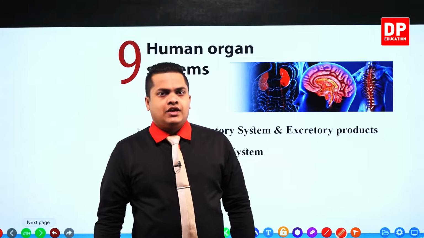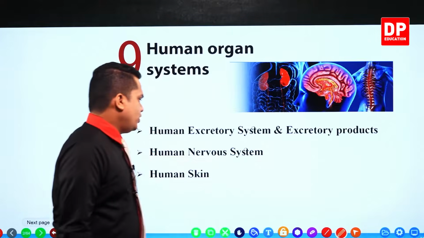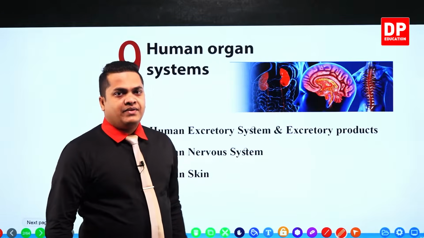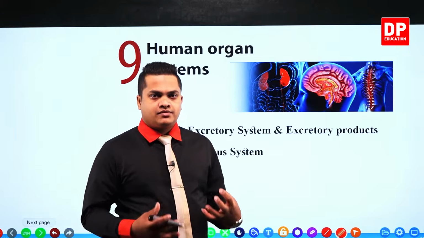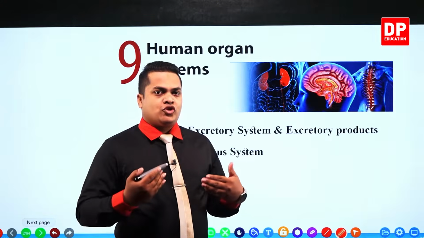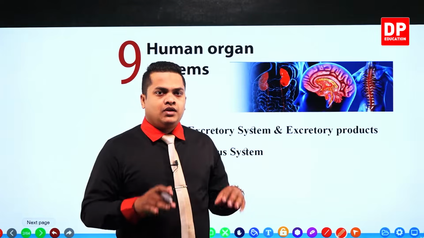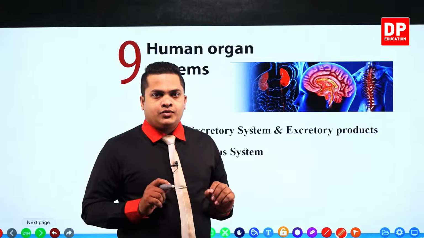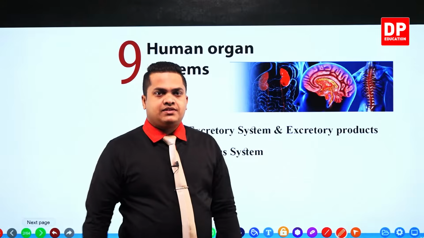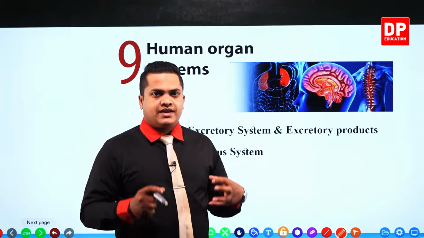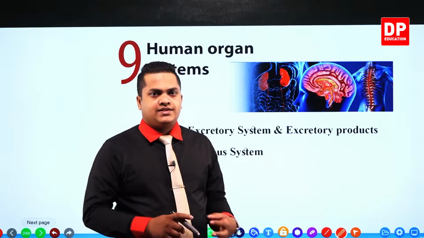The next one would be the human skin. Finally, we'll be discussing the functions and the special components, and the ways to keep our organ systems healthy. So these are the main topics that we are going to discuss within this lesson.